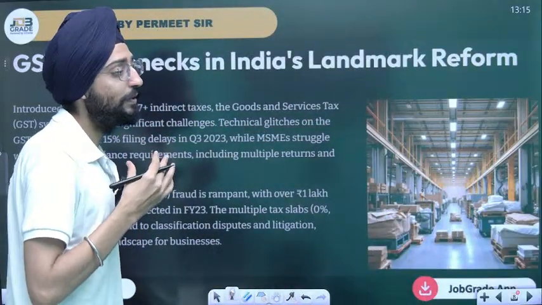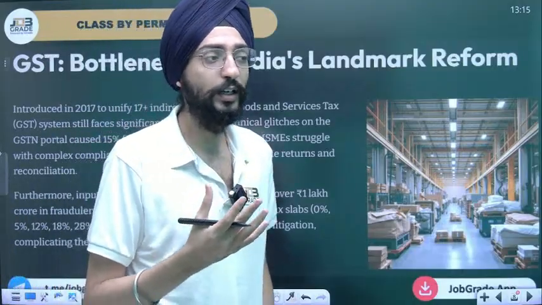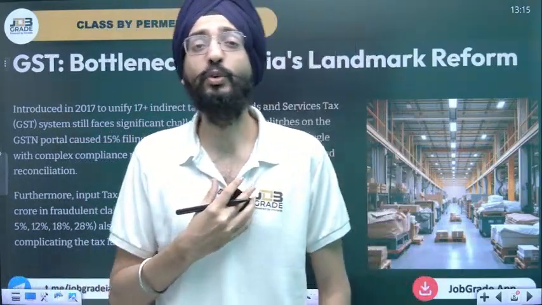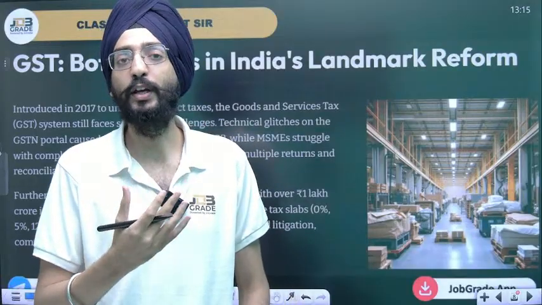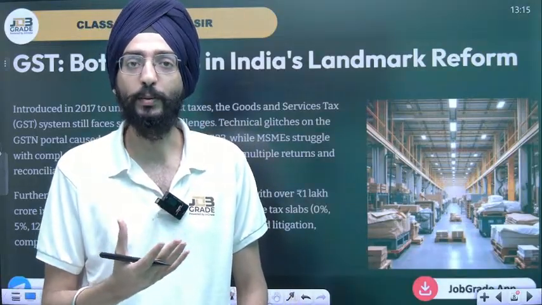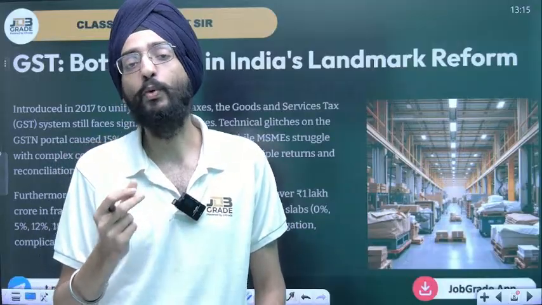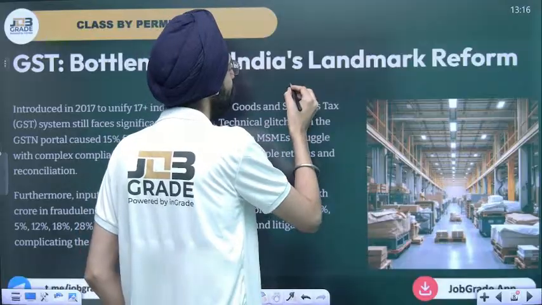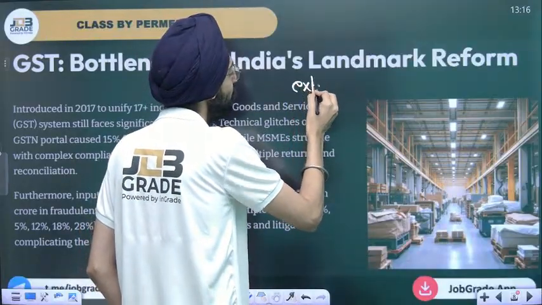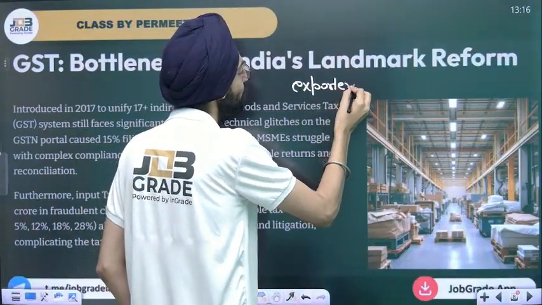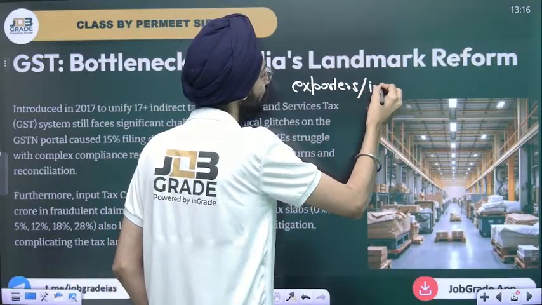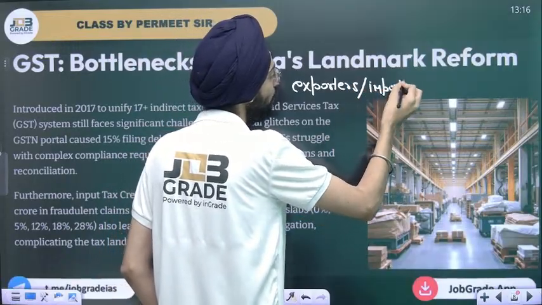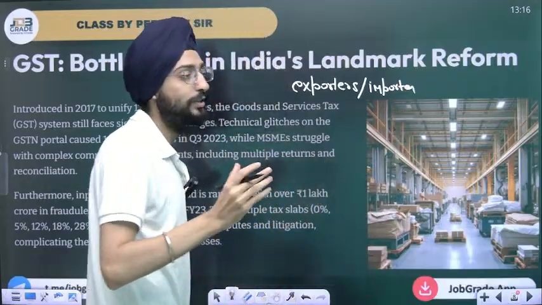Now, GST, when it was introduced in 2017, created absolute havoc among those working in MSMEs, micro, small, medium enterprises, and the unorganized sector, because the burden was such and the change was sudden. They couldn't understand how to comply with this, and even exporters and importers faced a lot of problems because input tax credit takes time.